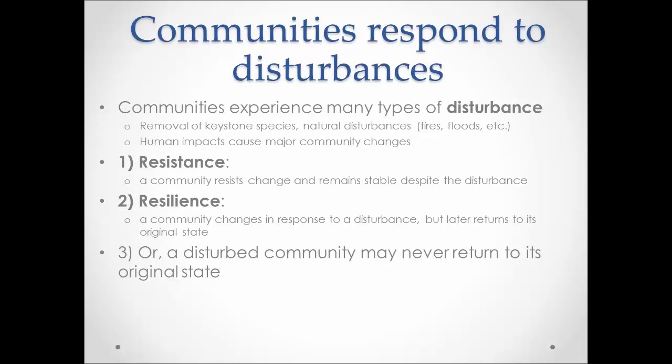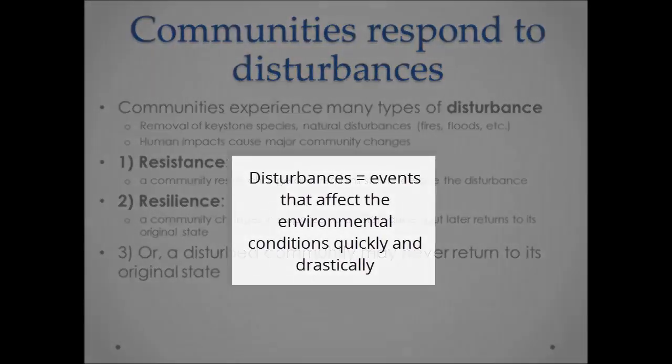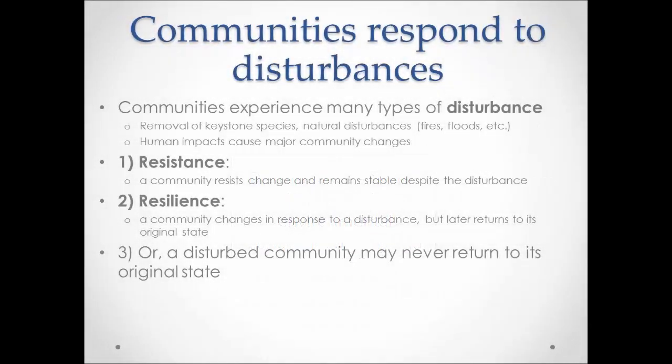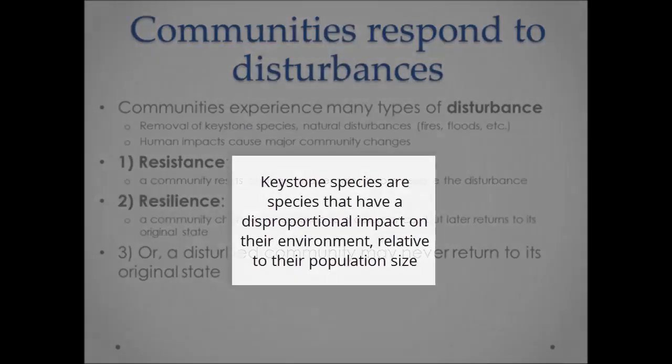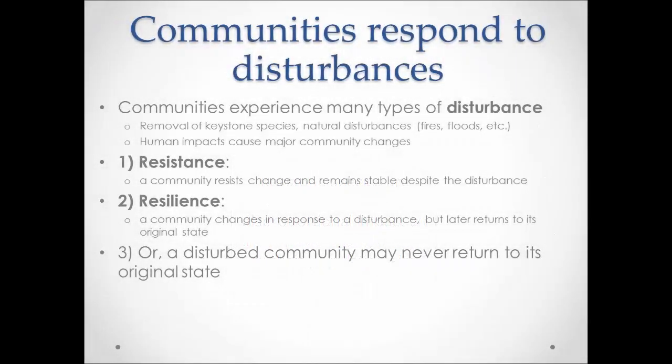It is a well-known fact that ecological communities are dynamic. Ecosystems and communities can experience disturbances, which are events that affect environmental conditions quickly and drastically. One type of disturbance is the removal of a keystone species, such as sea otters or a tertiary predator. Keystone species are species that have a disproportionate impact on their environment relative to their population size.